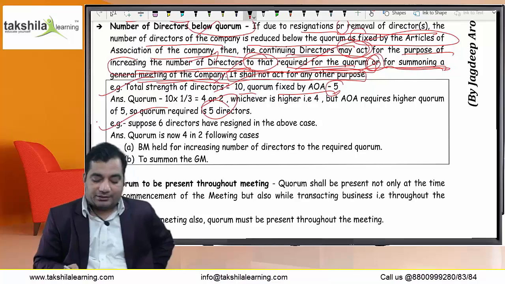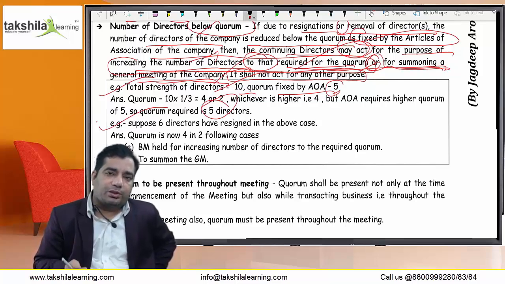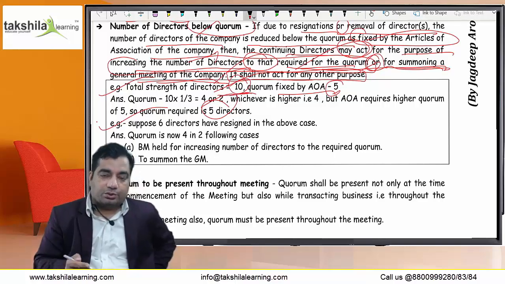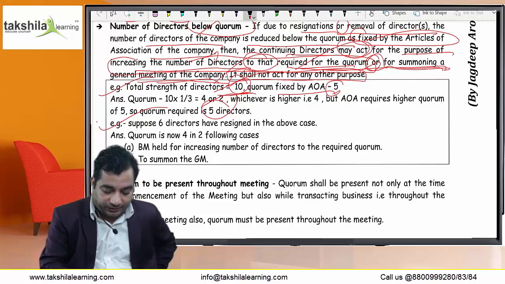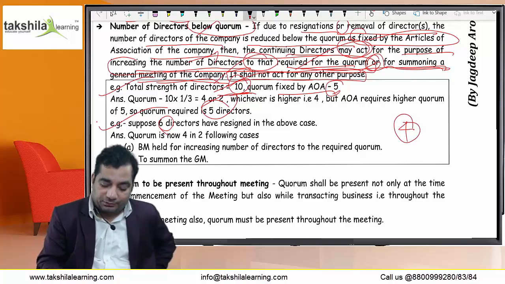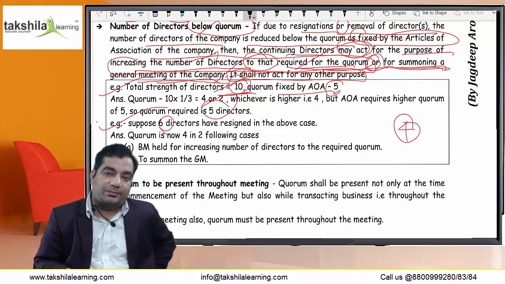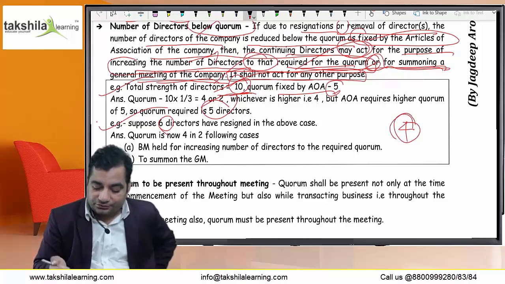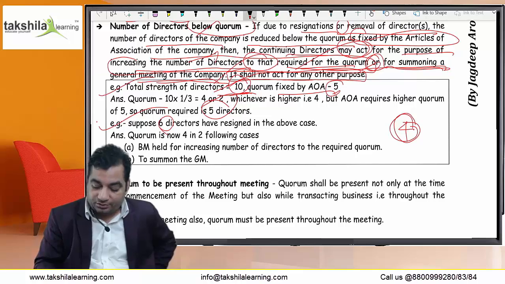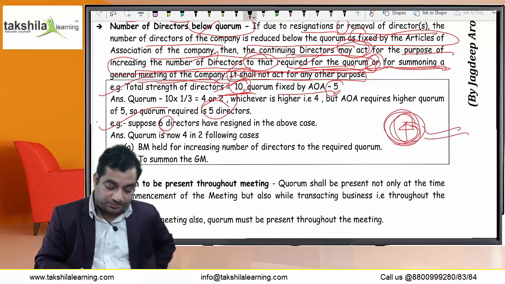Next, suppose 6 directors have resigned in the above case. Persons who are no longer part of the company will not be considered in the total strength of the directors. Total strength was 10, and 6 directors have resigned, so total directors left are 4. But the article provides for 5 directors to be present in the meeting. If total strength is 4, how could 5 directors sit in the meeting? So the required quorum is 4.